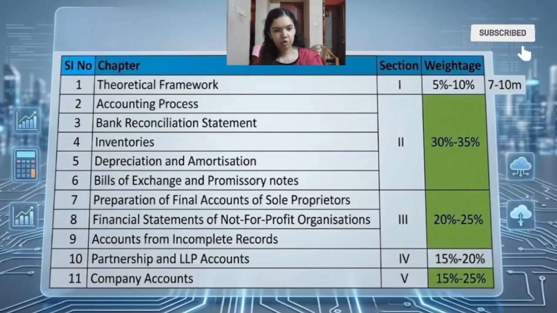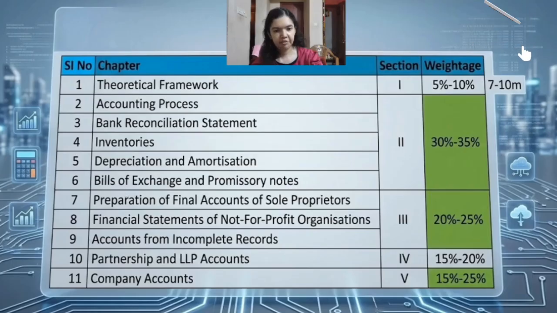And one more error noticed was students often prepare adjusted cash book unnecessarily. So always remember, adjusted cash book is prepared only for cash book errors and cash book omissions. And bank side entries remain only in the BRS. So please understand carefully when this adjusted cash book has to be prepared.